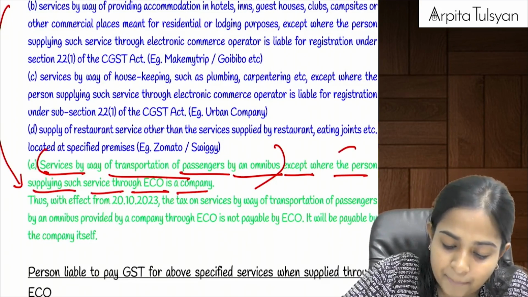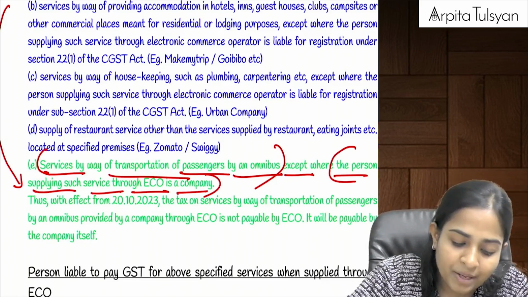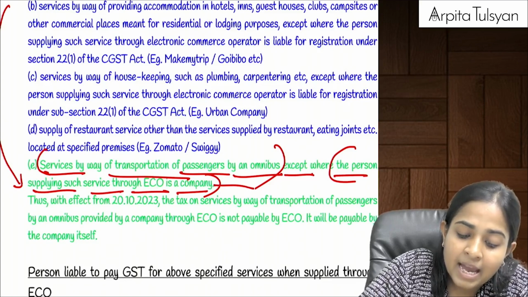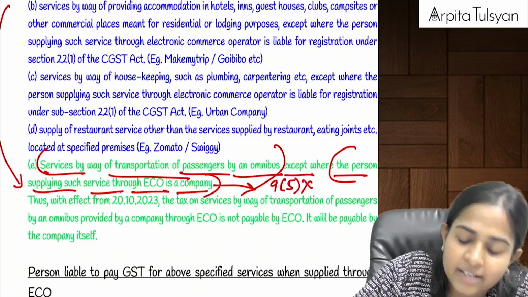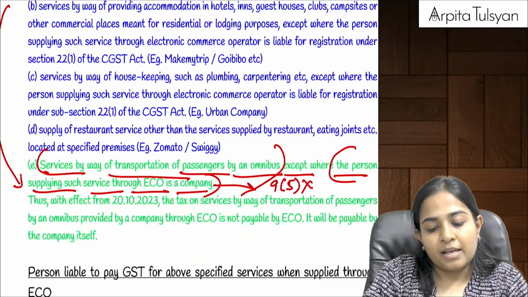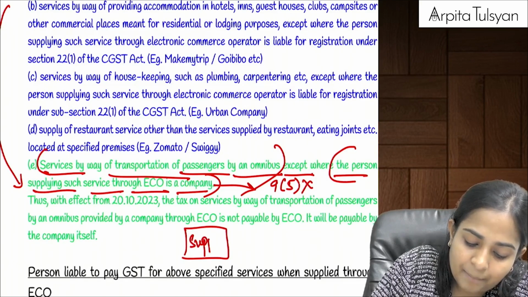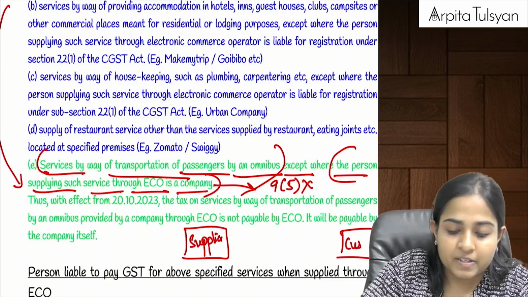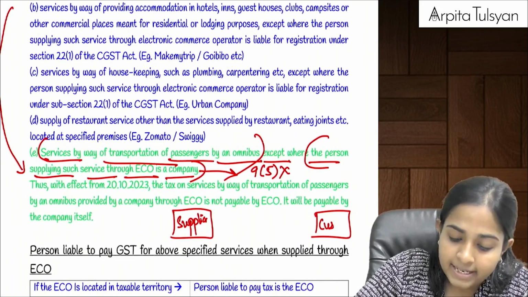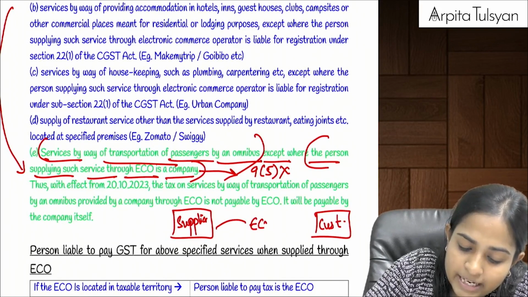Means the person who is supplying the service of transportation of passengers by omnibus, if it is a company, then it will not be covered by section 9(5). Now let's say there is a service supplier who is ultimately supplying the services to the customer through ECO.